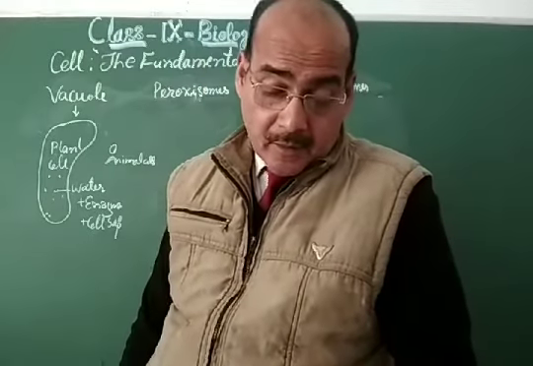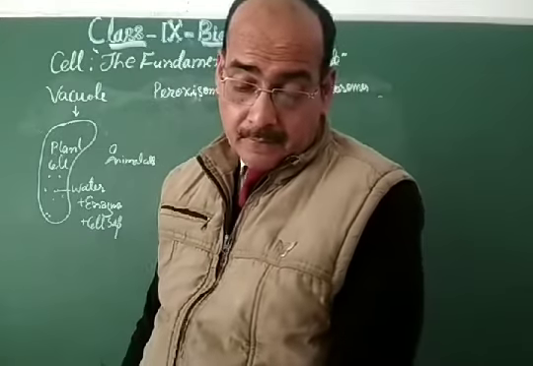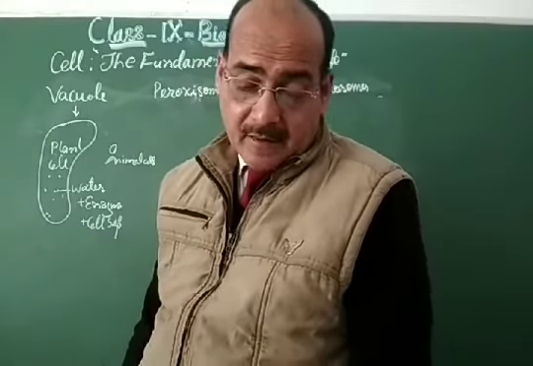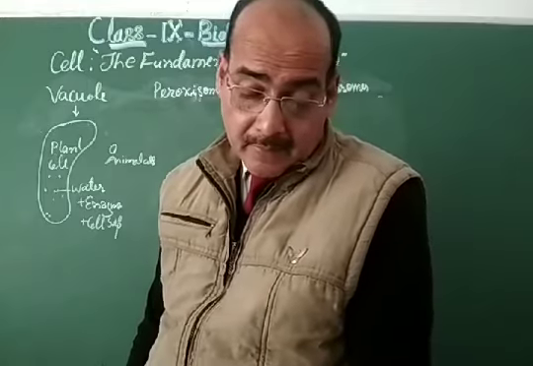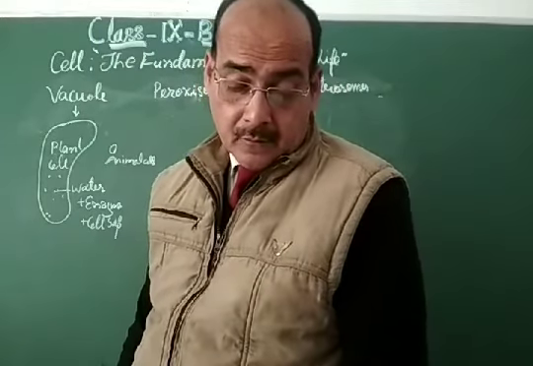Dear student, come to the peroxisomes. Peroxisomes are single membranous structures and they have oxidative enzymes. So they carry out some oxidation processes.